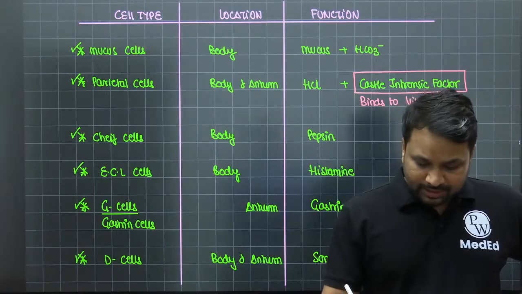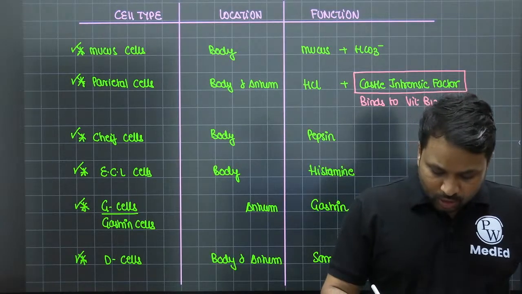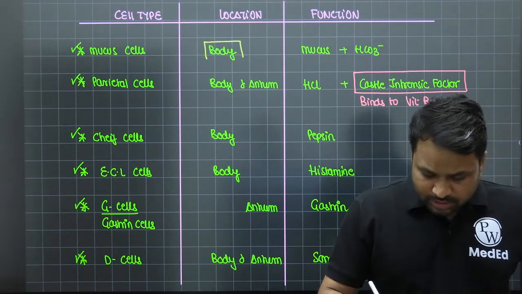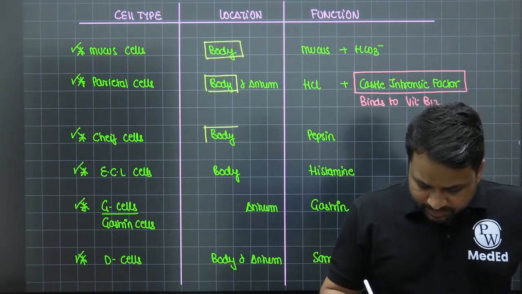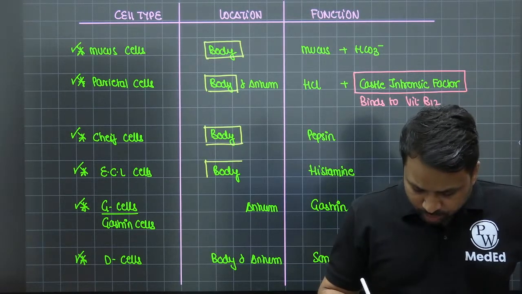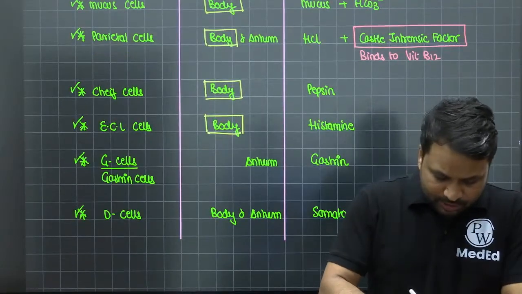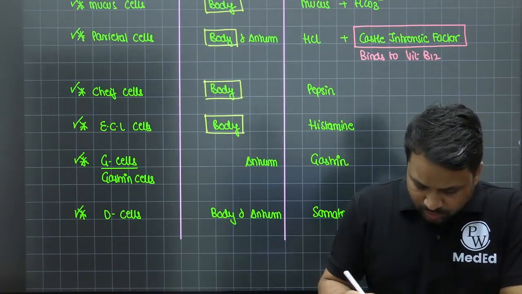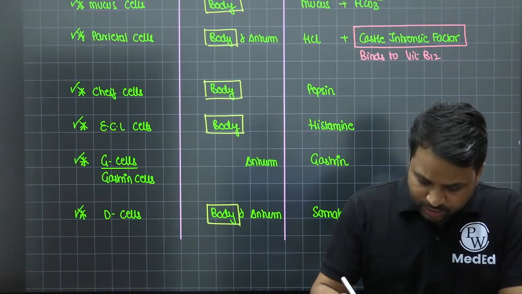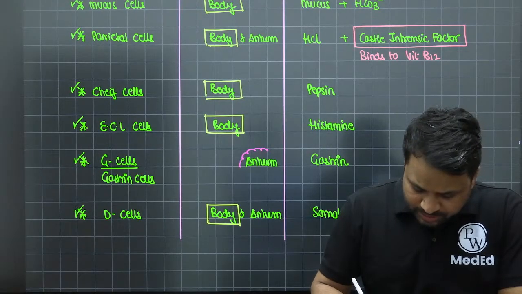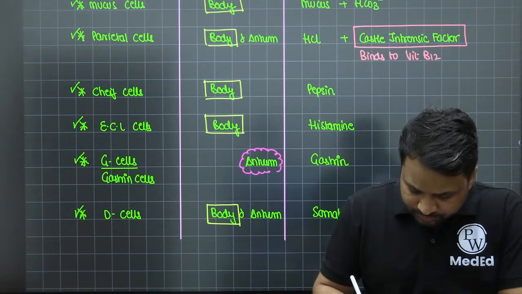The one thing you have to realize is that for all the cells, the maximum concentration is in the body. Only one exception to the rule: the G cells. The maximum concentration of G cells is present in the antrum of the stomach.